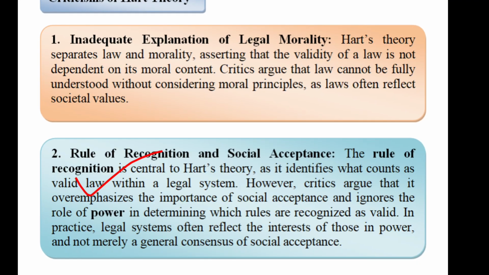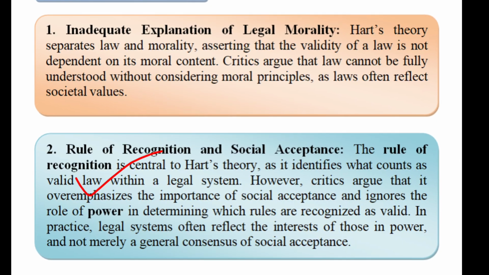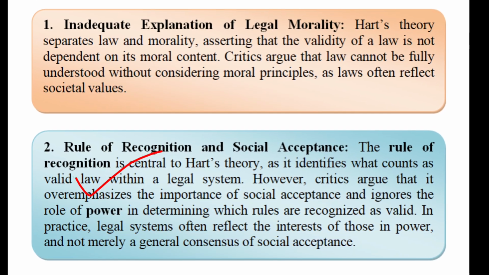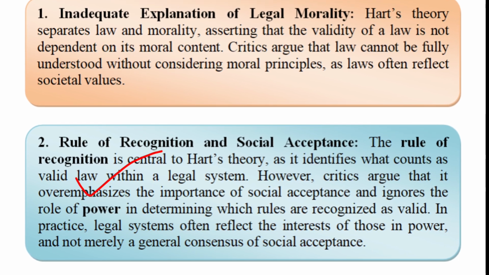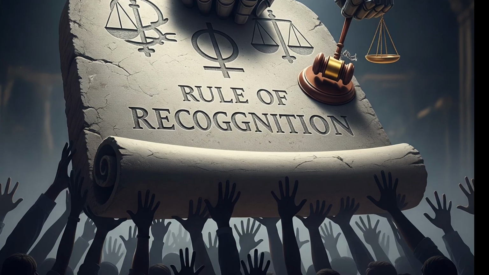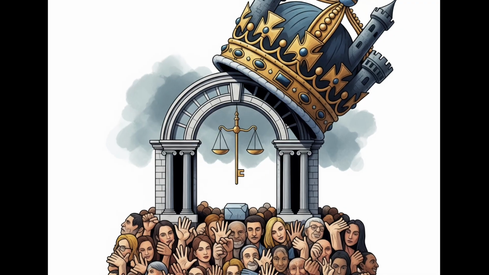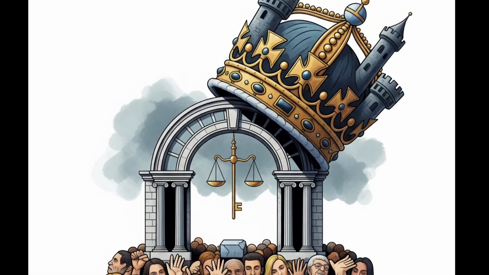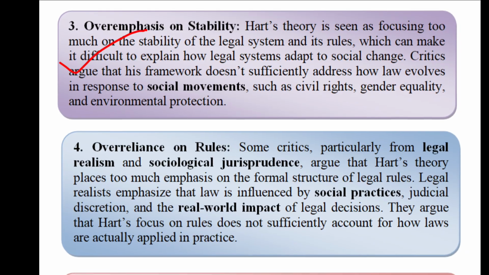Number 2, rule of recognition and social acceptance. Dear friends, according to Hart's theory, the rule of recognition is central, meaning that it determines what counts as valid law. Here, the theory overemphasizes the importance of social acceptance and completely ignores the role of government in power, which shapes the law. The interest of the government is significant in enacting laws.